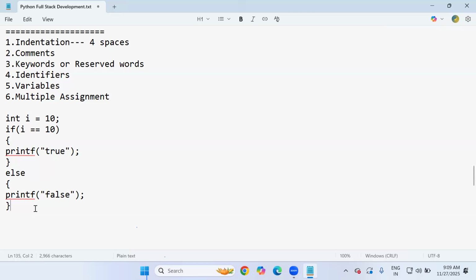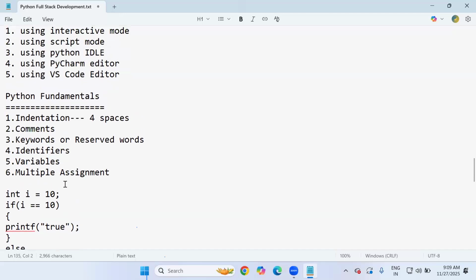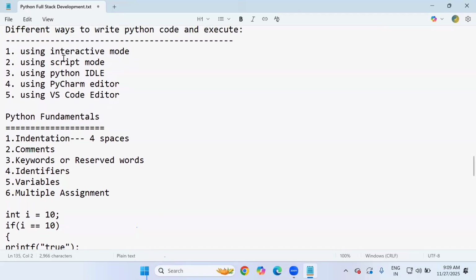That's the reason that in the initial stage, it's better to use a proper editor like PyCharm or Visual Studio Code, because auto indentation will be there. As I mentioned in yesterday's session, we can also write Python code in script mode, even through Notepad. But what problem exists if I write code in Notepad?